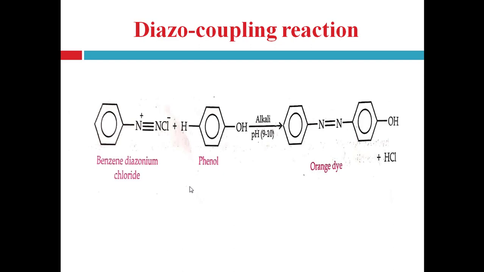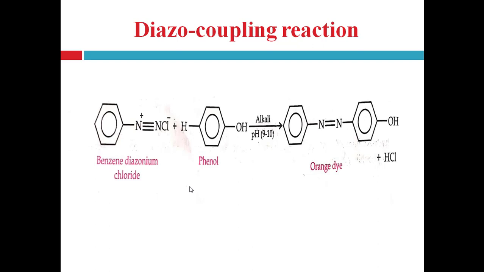First one is the diazo coupling reaction. Right? In this reaction, what happened? Benzene diazonium salt reacts with phenol. Right? It couples with the phenol and forms the diazo dye. Right? Orange color azo dye. See here, an example of diazonium salt, benzene diazonium chloride, is taken, right? Benzene diazonium chloride couples with the phenol at the para position of the OH group and forms the orange color dye, right?